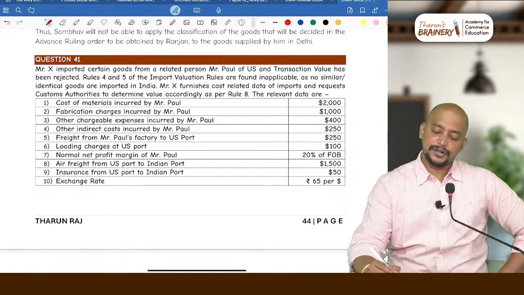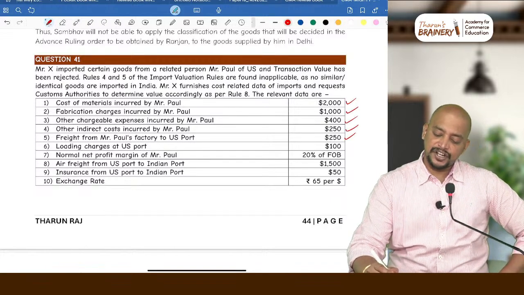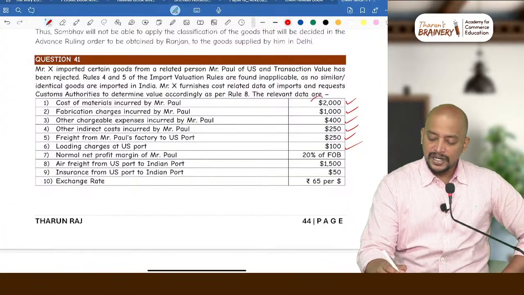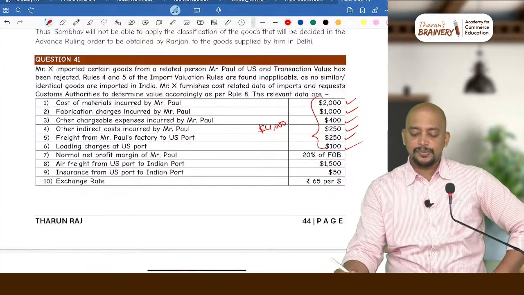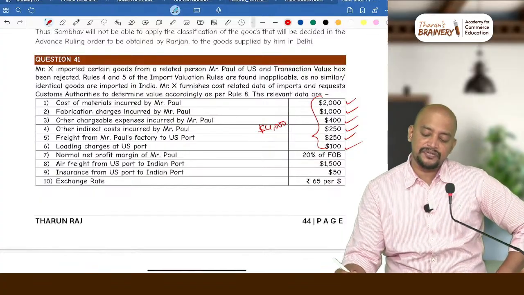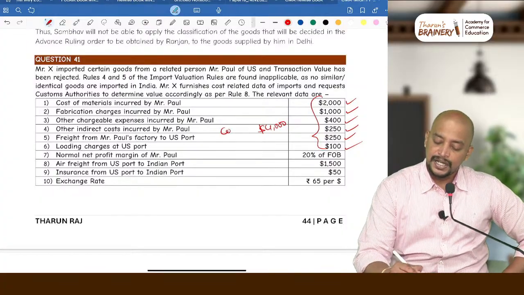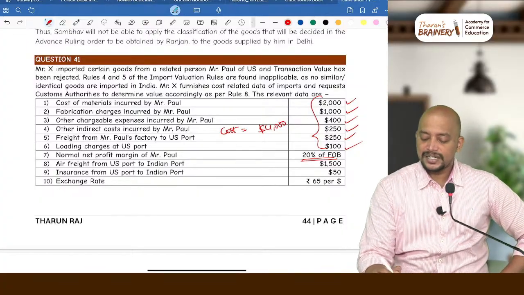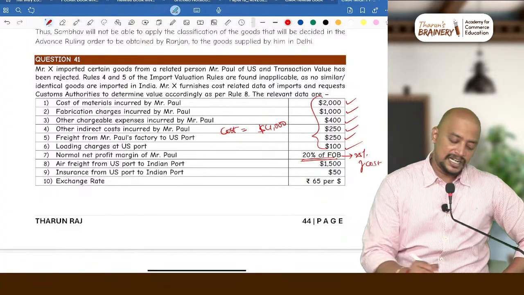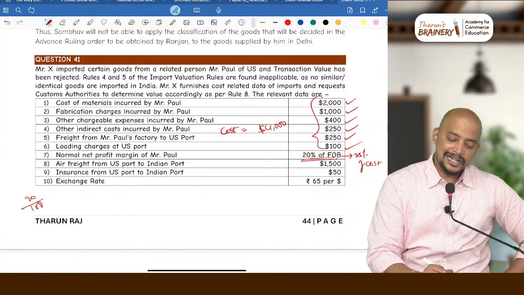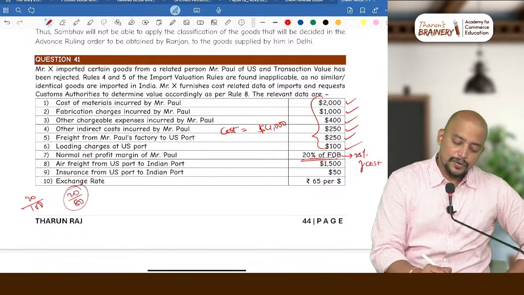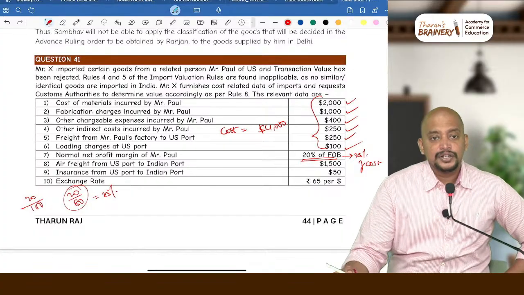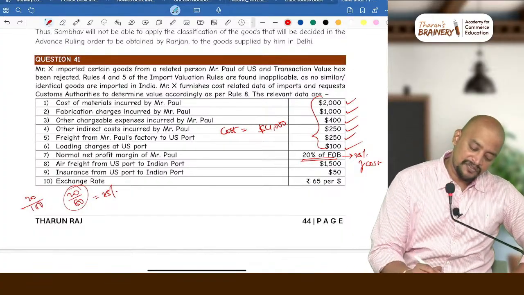Now we will do computed value method. So first we will take 2,000, 1,000, 400, 250, 250, 100. You add everything. You will get one cost. What is the cost that you have got? $4,000 you will get. Check. 2,000 plus 1,000, 3,000 plus 400, 250, 250, 100. $4,000 is the cost. Now what is the profit? 20% of FOB. So that can be taken as 25% of cost. How? Let FOB be 100 and profit will be 20. Then cost will be 80. So if cost is 80 and profit is 20, what is 20 by 80? 20 by 80 will be 25%. Is it clear? So therefore 25% on cost.